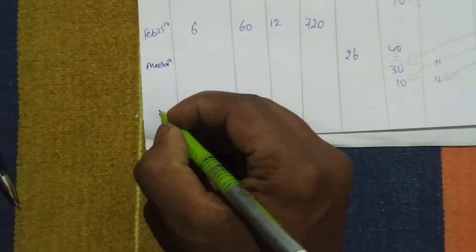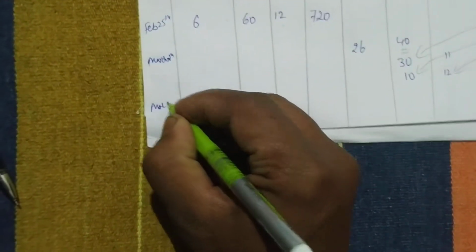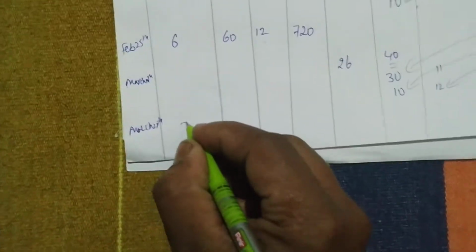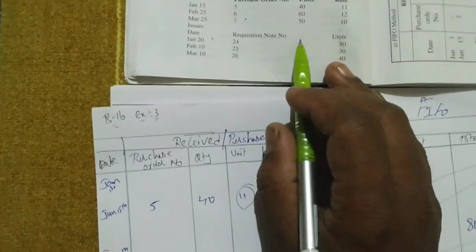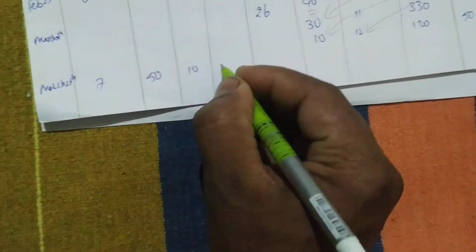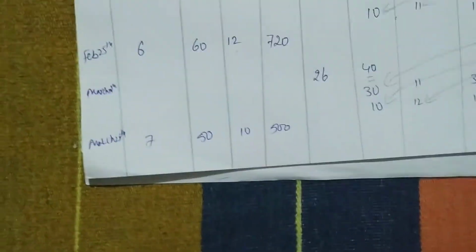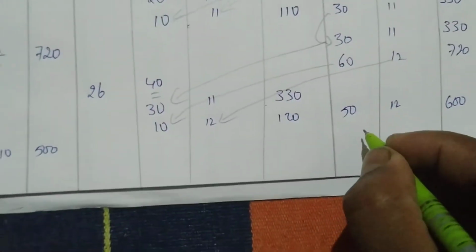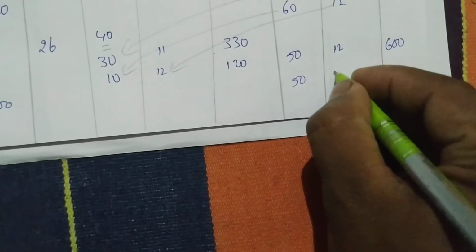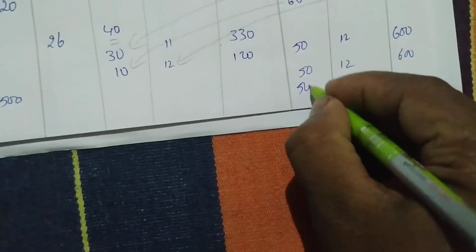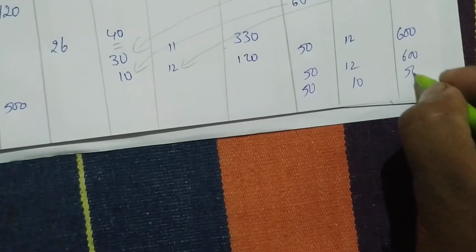March 25th. Next is March 25th. Number is 7. They are purchasing. Quantity is 50 and price is 10. You will receive 500 rupees. Next, the balance will be: the 50 will be the balance. 50 at 12, 600, and this again 50 at 10, 500.